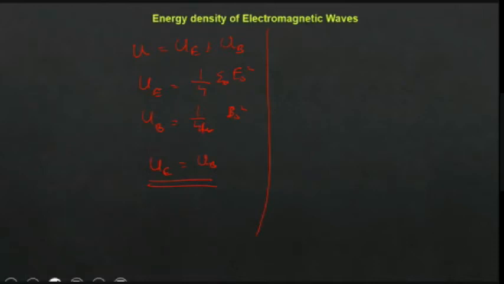I already told you the energy density is U, so the total energy can be written as U. I told you the electromagnetic wave has both energy as well as momentum. So if you can find the energy, momentum is nothing but U by c, that is energy divided by velocity. mv square by v, v cancels, so mv, and mv is nothing but momentum. In the same way, p is equal to total energy divided by c. So an electromagnetic wave can transfer energy as well as momentum.